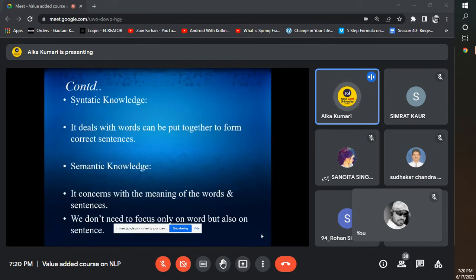But inside the concept of semantic knowledge, it is not only used to focus on words, it is basically used to focus on the sentence. So in this situation, we don't need to focus only on words but also on sentences.